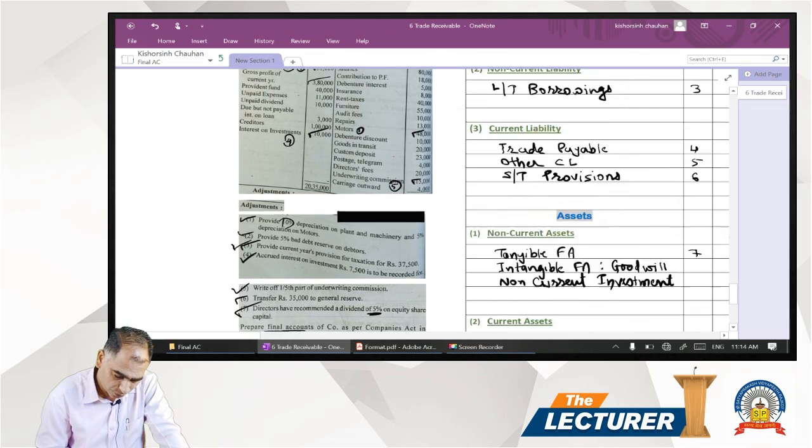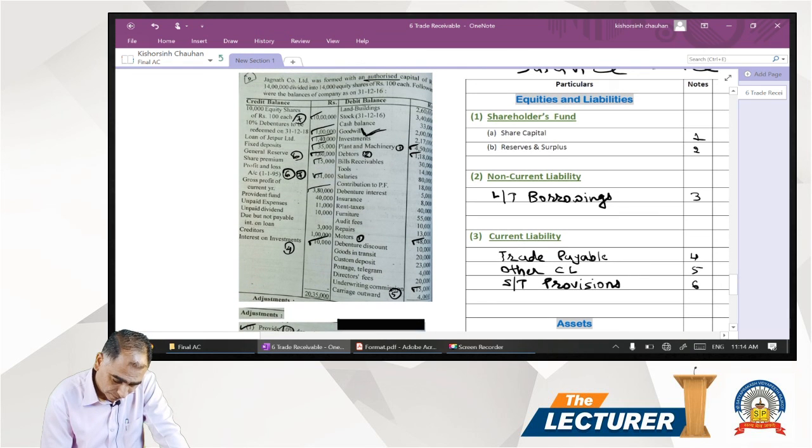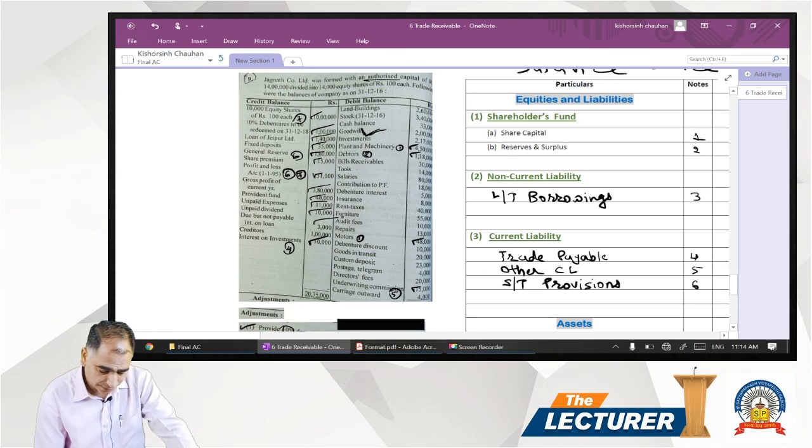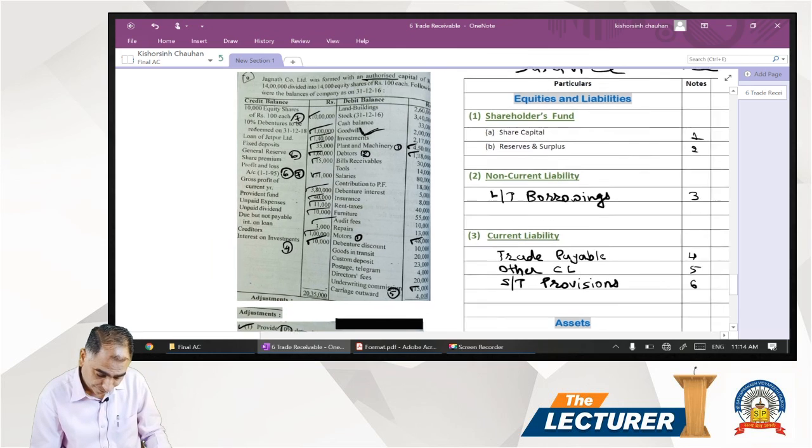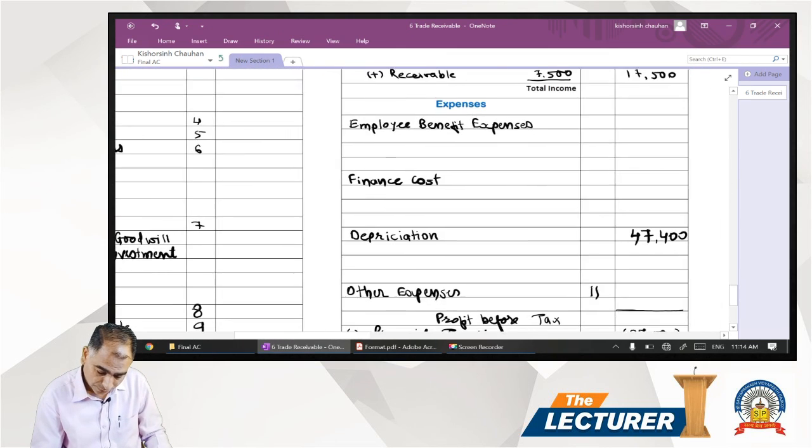So if you observe all these items, provident fund, unpaid expenses, unpaid dividend, interest, we have considered. Creditors, current liability, we have a trade payable, that note number 4, 1 lakh rupees.